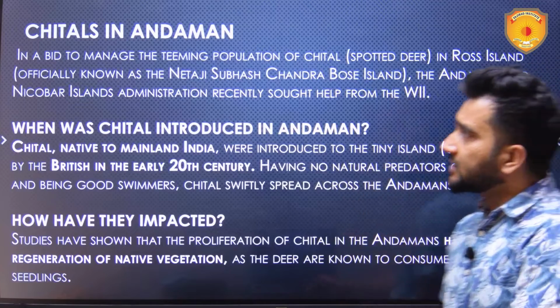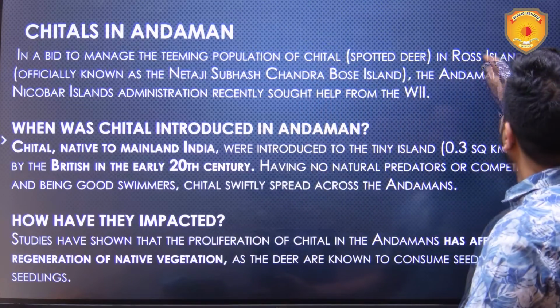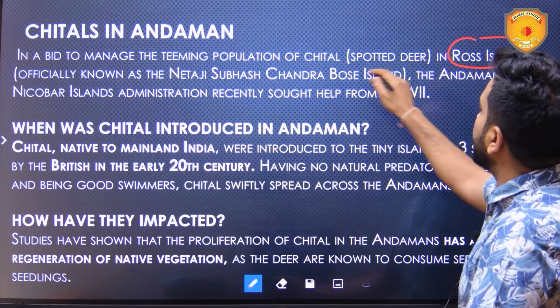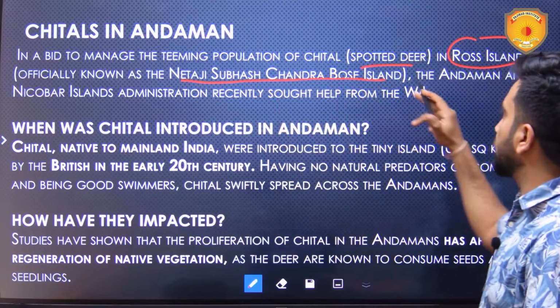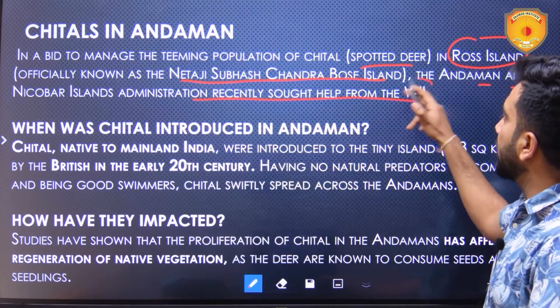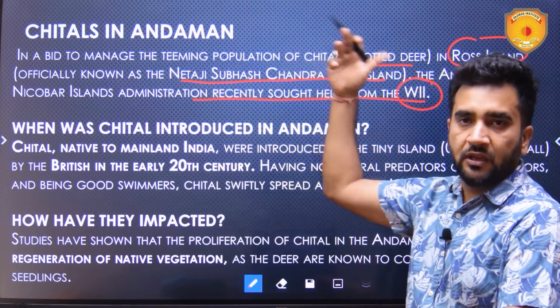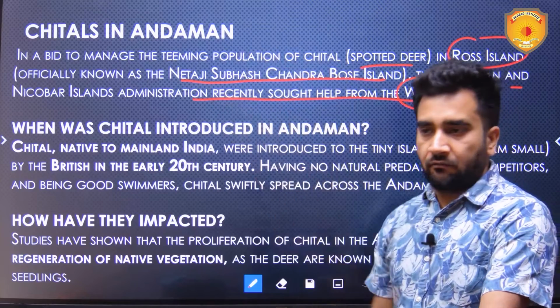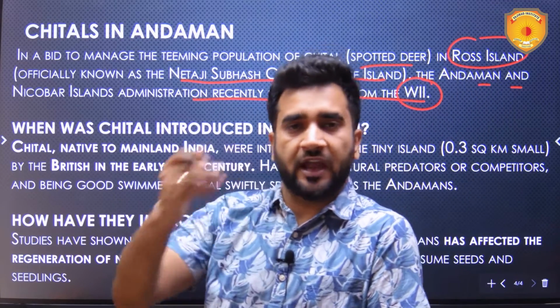Now, cheetals in Andaman. So basically, they have been introduced in Ross Island. This is basically a spotted deer, and this Ross Island is officially known as the Netaji Subhash Chandra Bose Island. The Andaman and Nicobar Island administration recently sought help from the Wildlife Institute of India on how to tackle this menace, because the cheetals over there basically have an undisturbed environment. They are reproducing and they are growing.